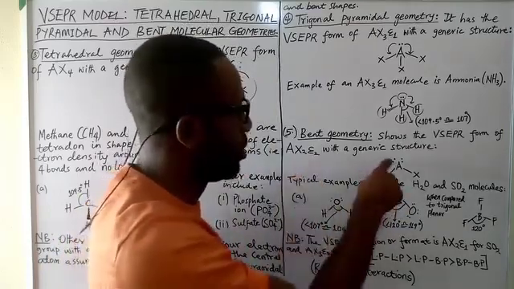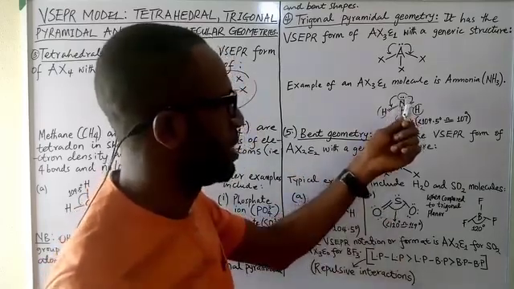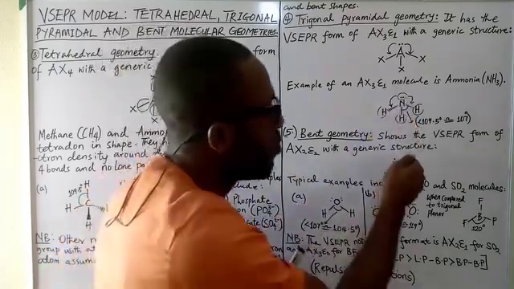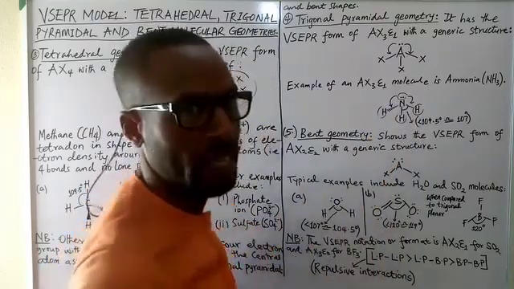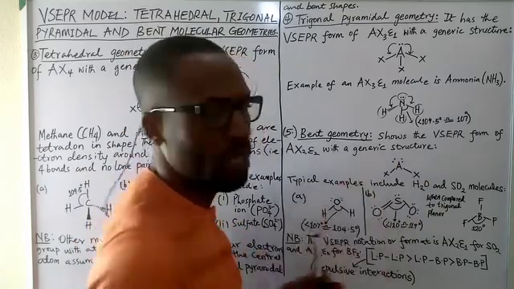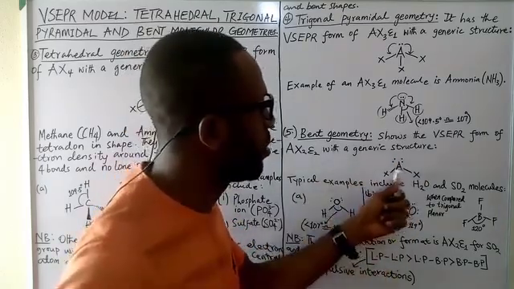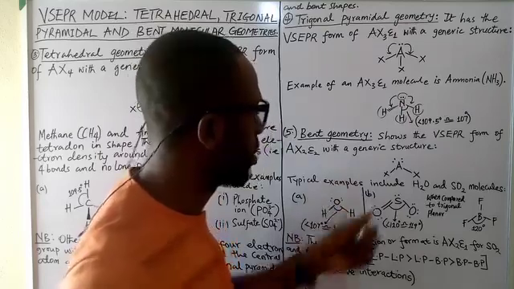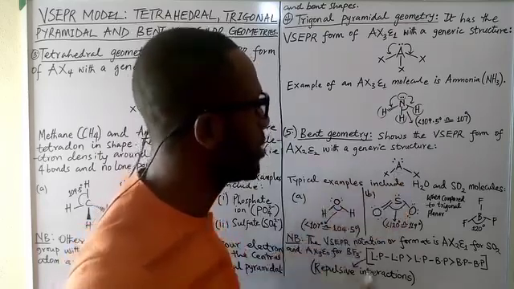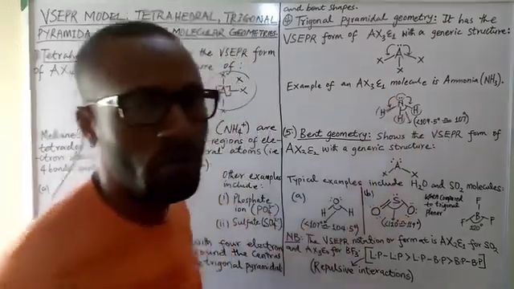The other 2 are lone pairs of electrons. If one lone pair could exert this repulsive interaction, we're going to have even more repulsive interaction here because the electron density of the lone pairs has increased. So we're going to have a greater pull. Therefore, the bond angle will be way lesser than what we have where we only have one lone pair of electrons.